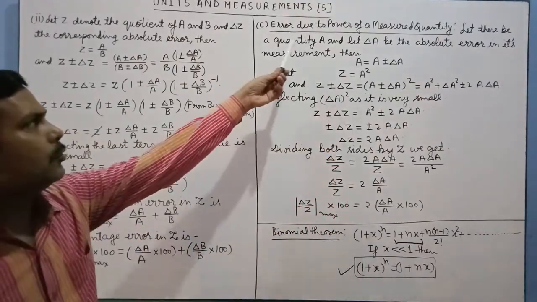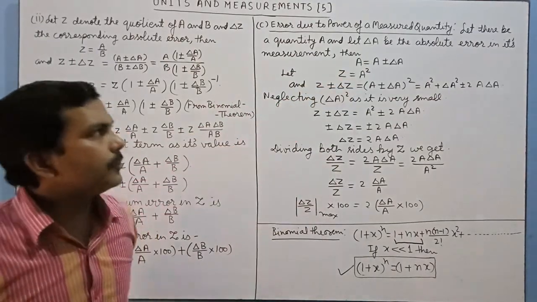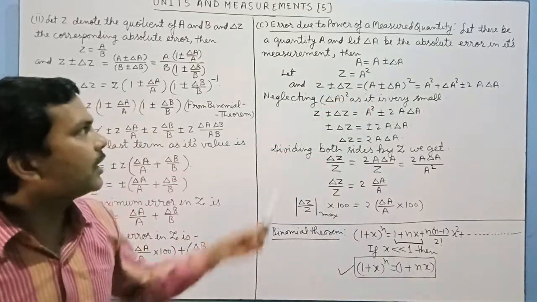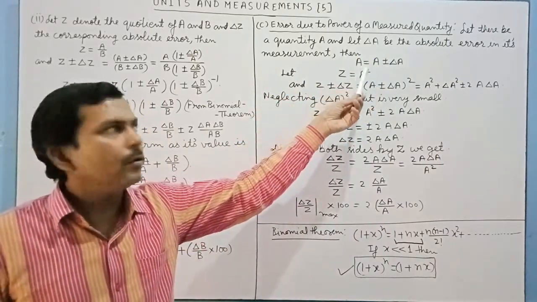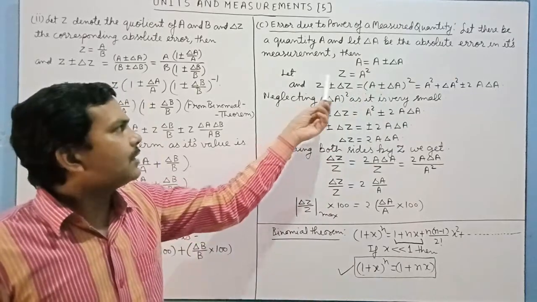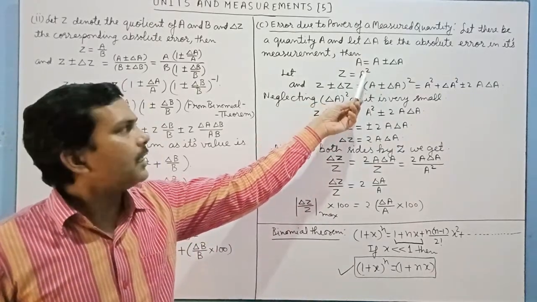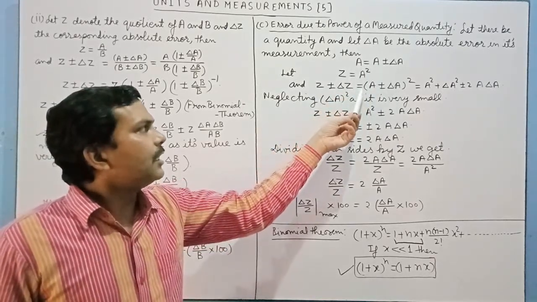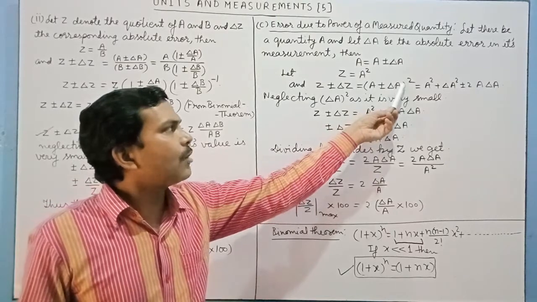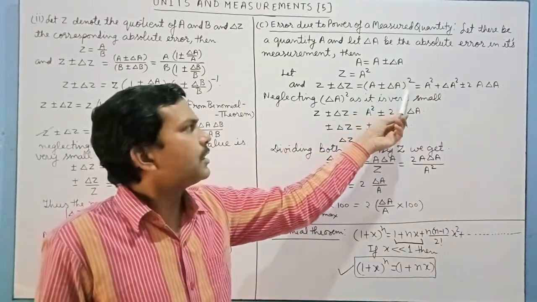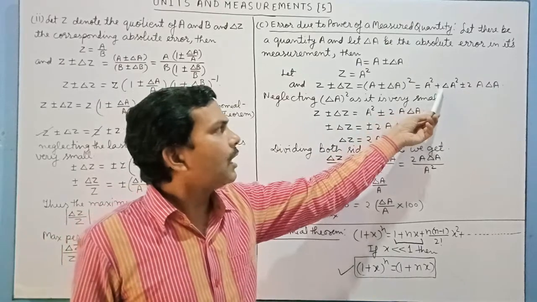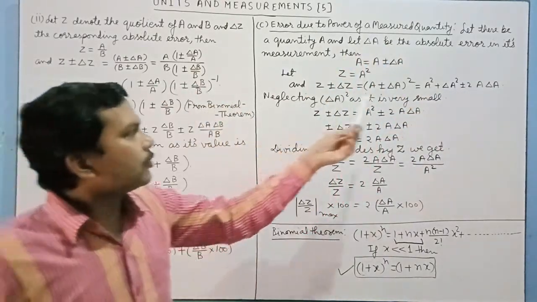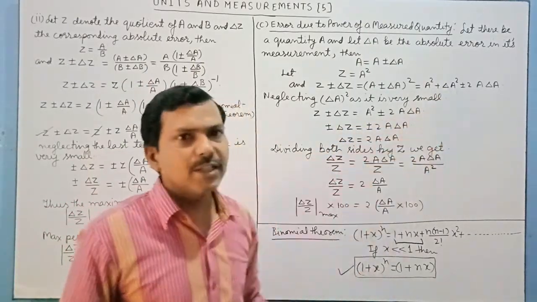Next is errors due to power of a measured quantity. Let there be a quantity a and Δa be the absolute error in its measurement, then a is equal to a ± Δa. Now we will consider a quantity z as a². Here the power of quantity is 2, and z ± Δz is equal to (a ± Δa)². We will solve this expression as a² + Δa² ± 2aΔa. Here also Δa² is very small.